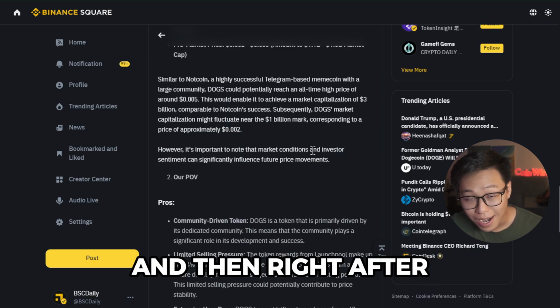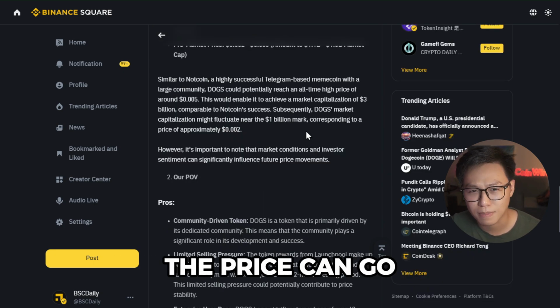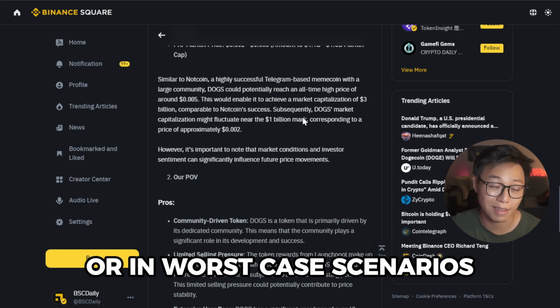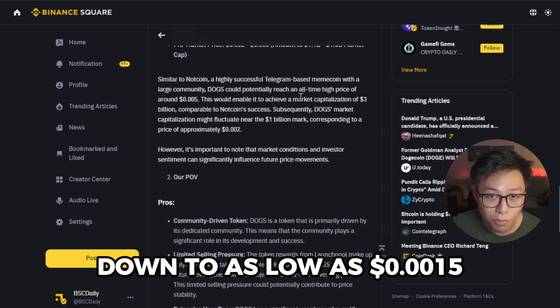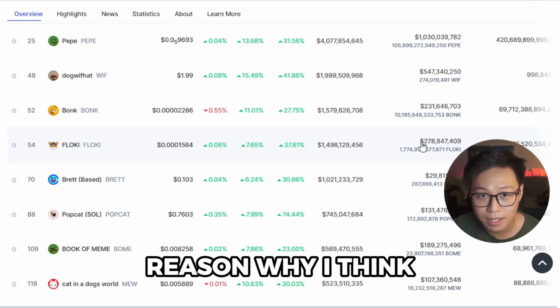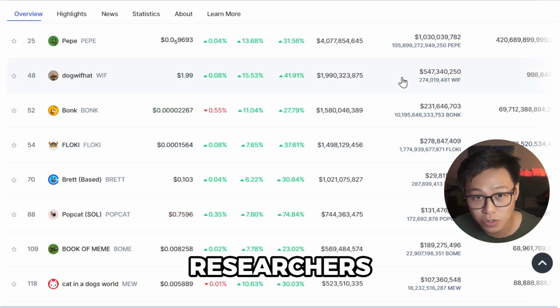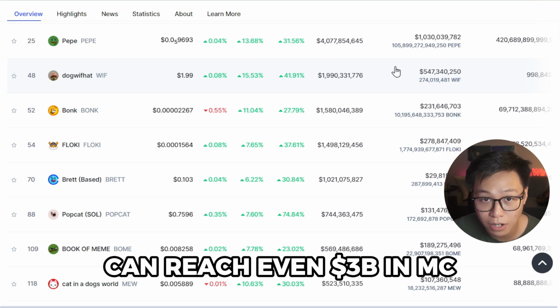around that. And then right after it gets listed on Binance, depending on the market, the price can go down to about 0.002, or, in worst case scenarios, could even go down to as low as 0.001, maybe 0.0016. The reason why I think Dogs can reach $2 billion in market cap, while BSC Daily researchers think that it can reach even $3 billion in market cap,